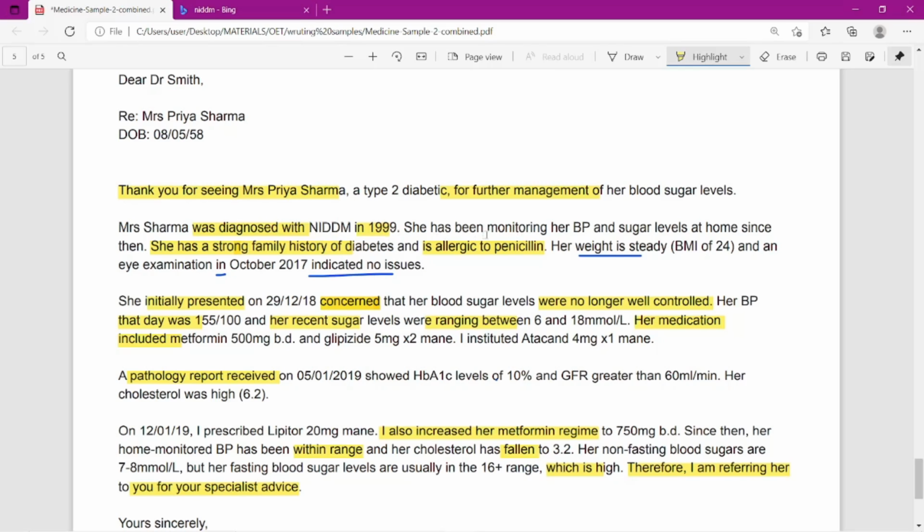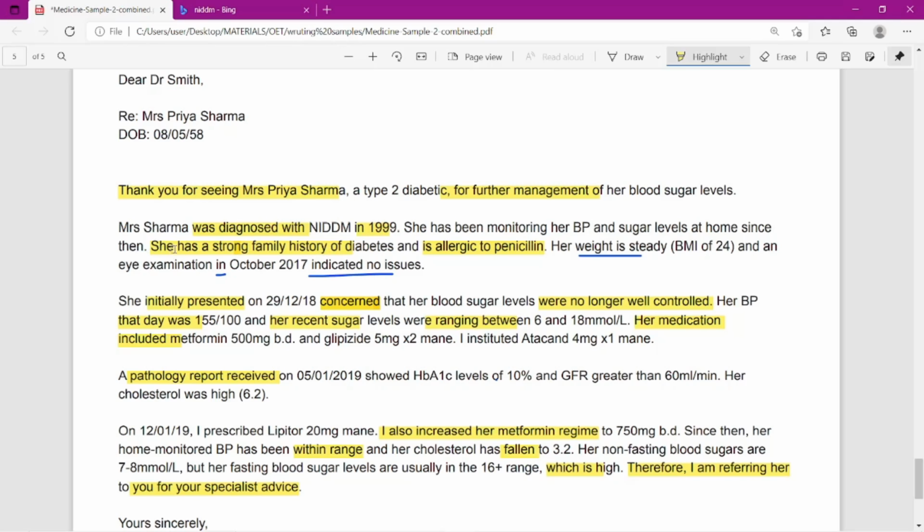She has been monitoring her BP and sugar levels at home. So twice they have mentioned about at home. That's the reason they might have taken this point. Since then, she has been monitoring her BP and sugar levels at home. Since then, she has a strong family history.